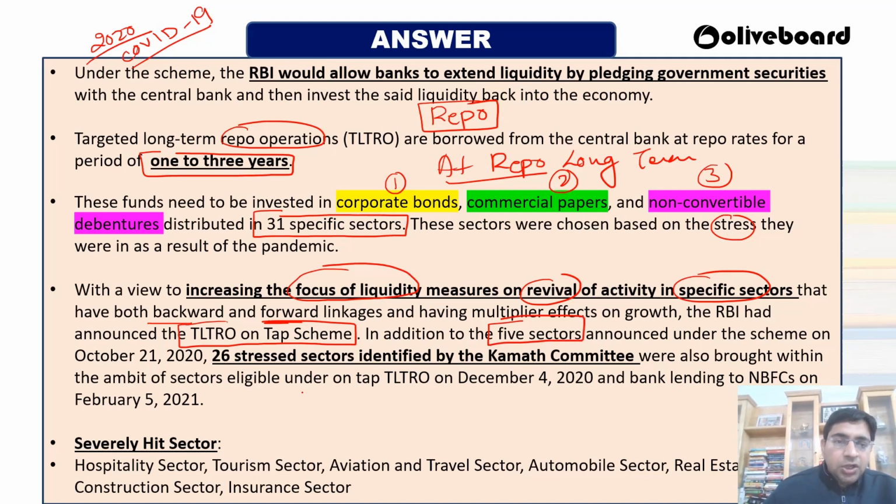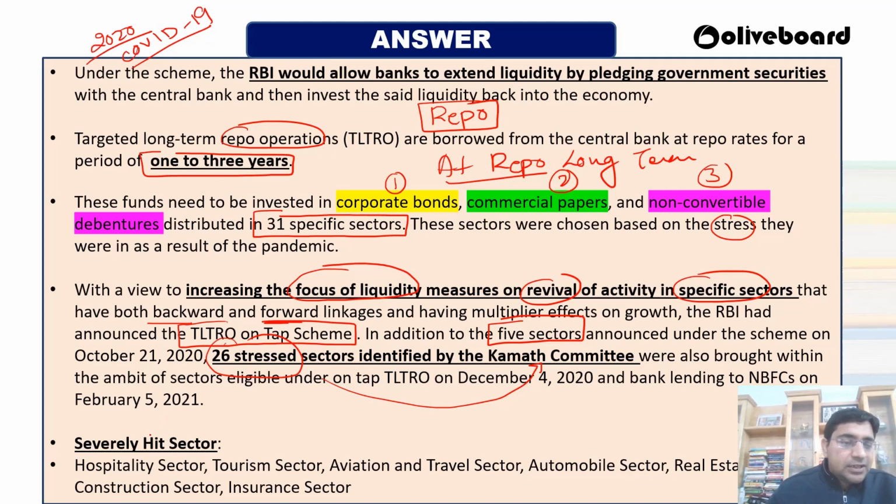Then again 26 stress sectors were also taken, which have been identified by the Kamath committee. KB Kamath is there, right? The Kamath committee has additionally recognized 26 more sectors where the infusion of money has to be done. So who are these 5 specific sectors?